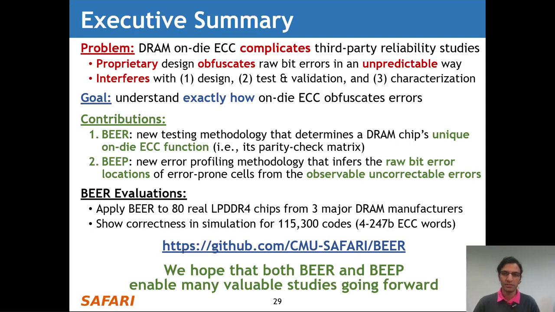We evaluate BEER in both experiment and simulation to show its effectiveness and practicality, and we open source our implementation on GitHub at the link shown on the slide.